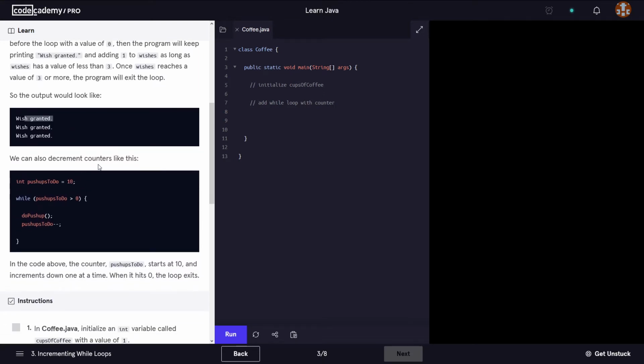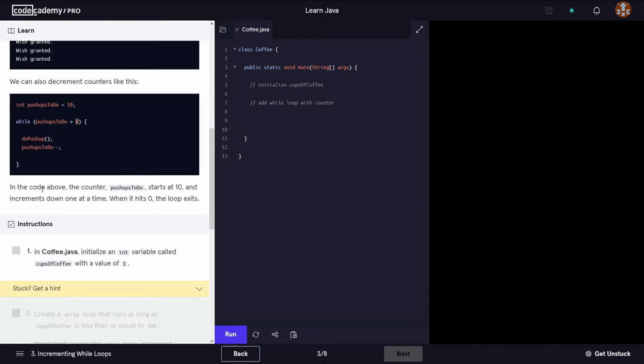We can also decrement counters like this, so with a minus minus, okay? So we have push-ups, say we have 10 to do. So while push-ups is greater than 0, then do push-ups, and this would be defined elsewhere in this method, and then push-ups minus minus. So you will decrease the number of push-ups you have to do until you reach 0.